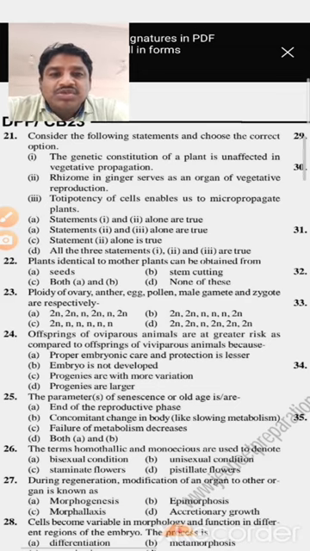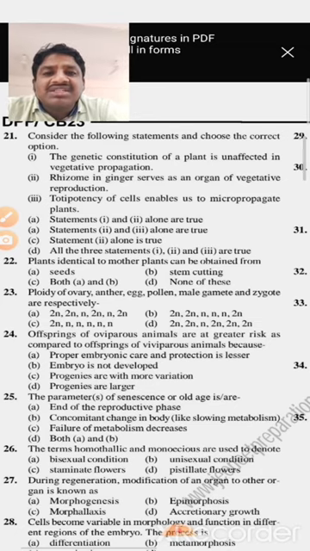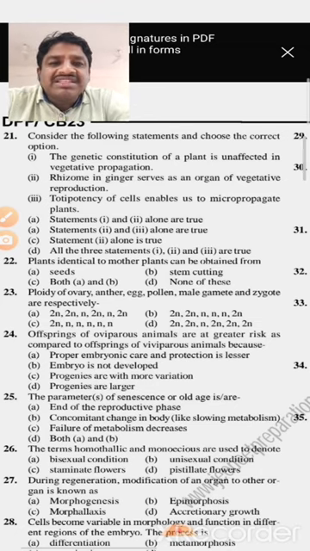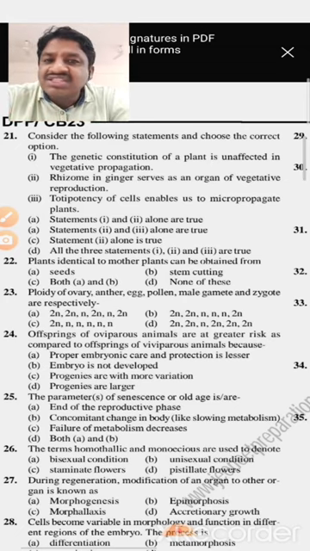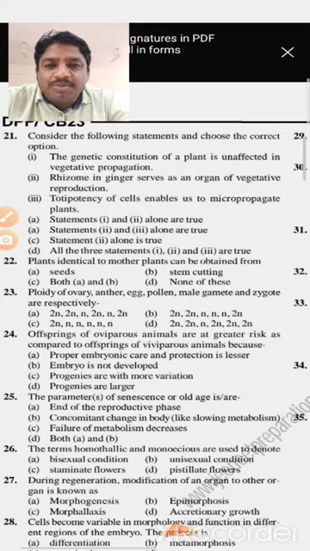Consider the following statement, choose the correct option. The genetic constitution of a plant is unaffected by vegetative propagation. This is the right statement. Any genetic constitution of the plant can be vegetatively propagated.